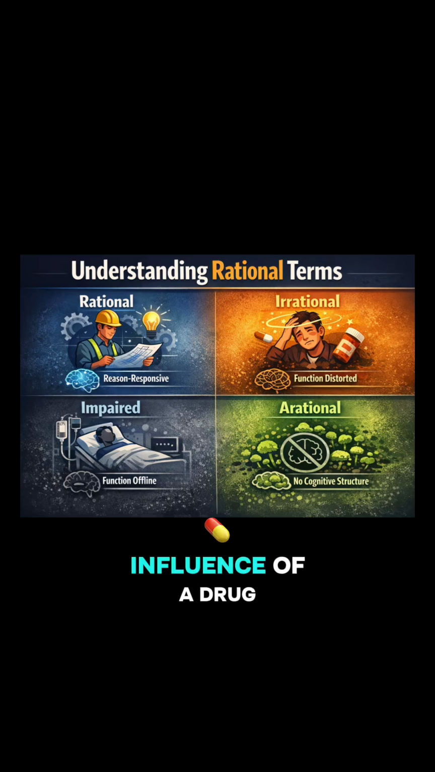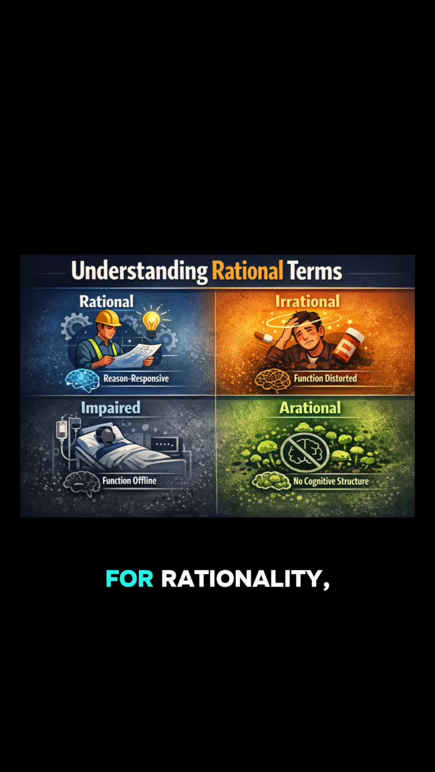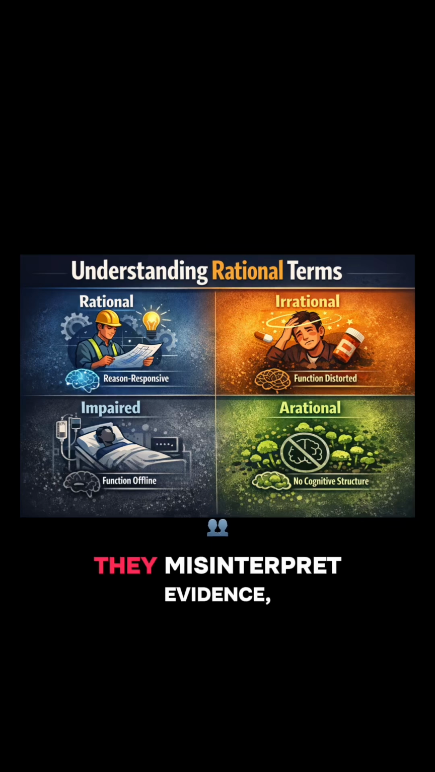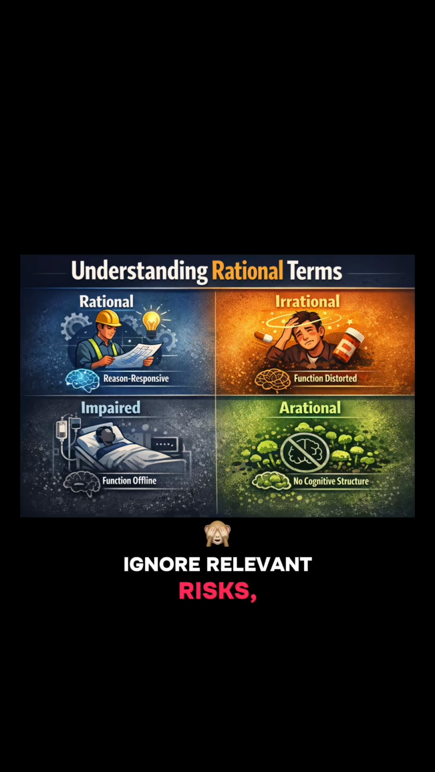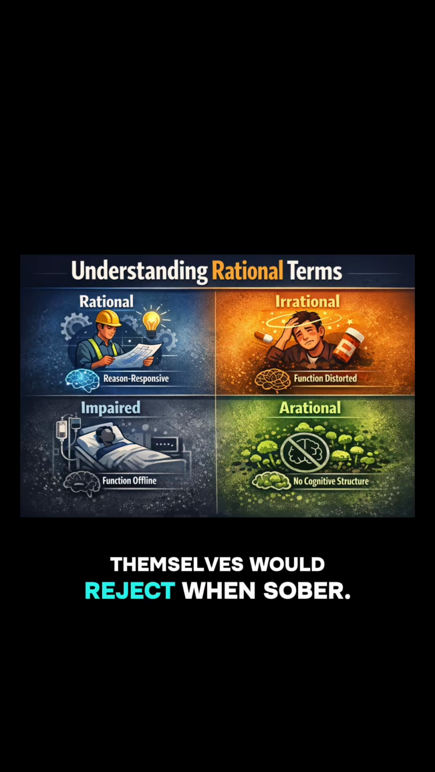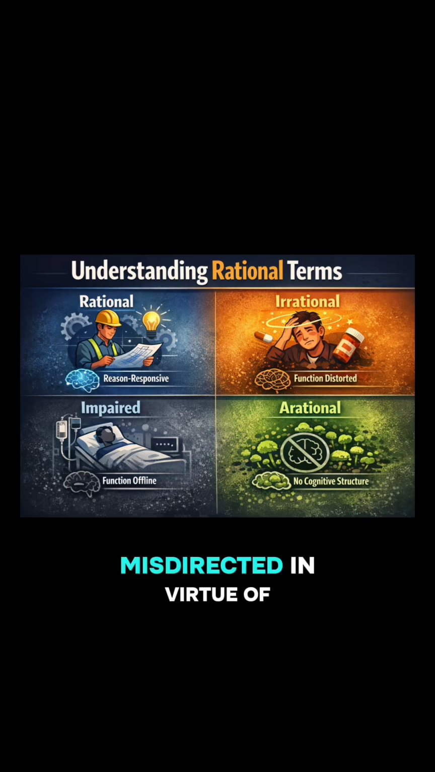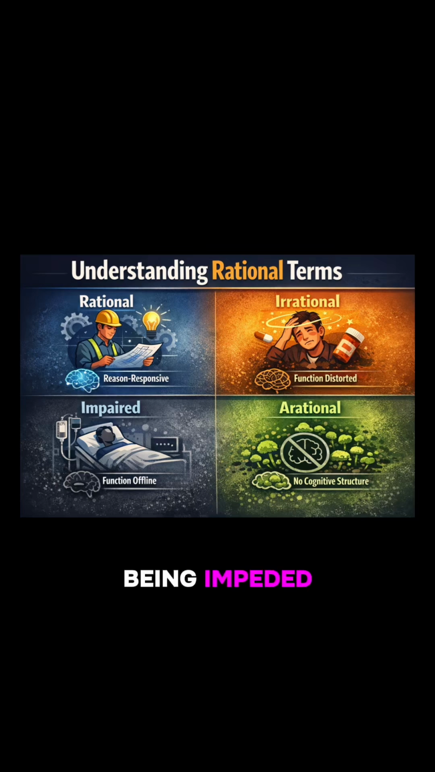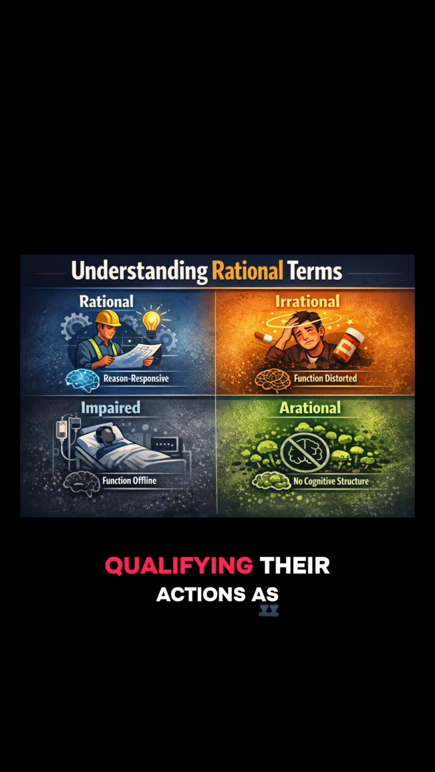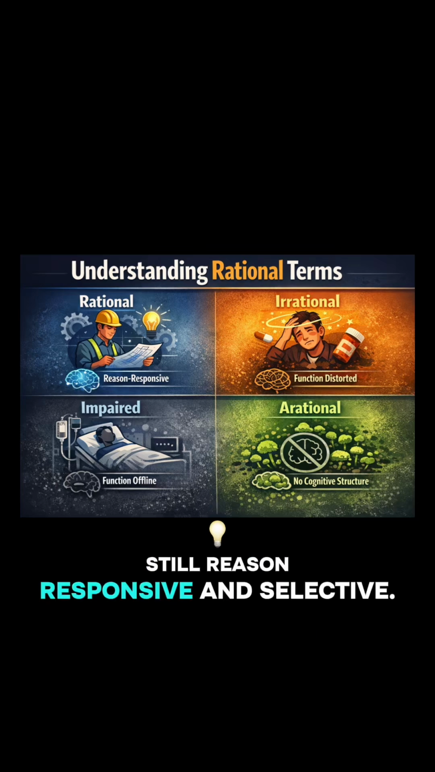A person under the influence of a drug still has the cognitive architecture for rationality, but their reasoning is distorted. They misinterpret evidence, ignore relevant risks, or draw conclusions they themselves would reject when sober. They are being functionally misdirected in virtue of a non-apprehended reason. If they apprehended the facts as to why they were being impeded, to some degree they can still be responsive to reasons, given a humility of reason apprehension, qualifying their actions as still reason responsive and selective.